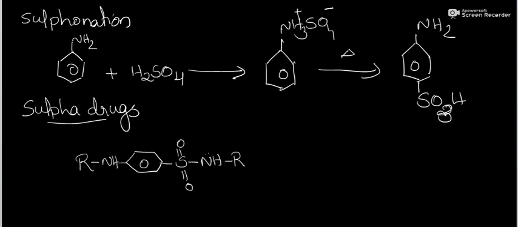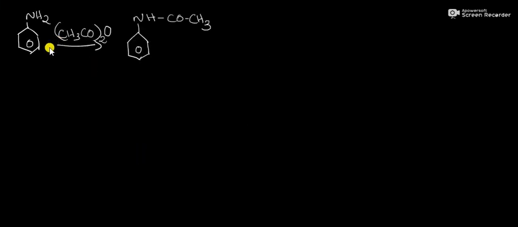So aniline reacts with acetic anhydride to form acetanilide. This acetanilide is treated with chlorosulfonic acid. What is the structure of chlorosulfonic acid? That is ClSO3H.